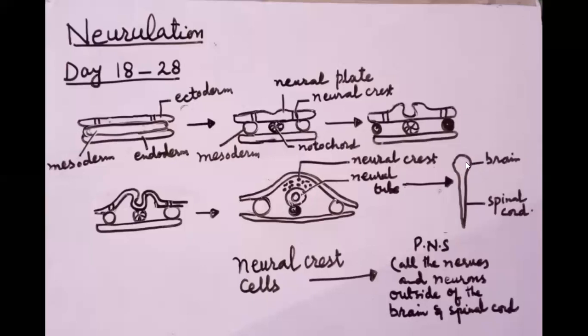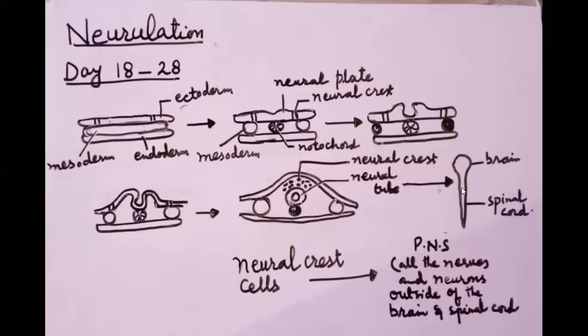Flexures are actually folds or bends which are present in different areas of the embryo. One flexure is present in the caudal area, the other in the cranial area, or cranial flexure, and the third one is called the cephalic flexure. The cranial flexure is present in the midbrain region, and the cephalic flexure is present between the brain and the spinal cord.